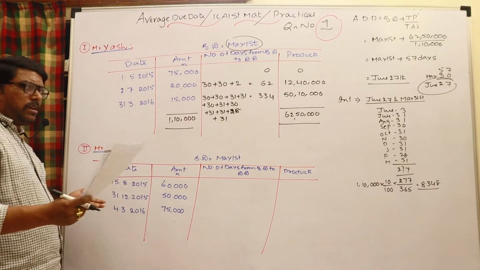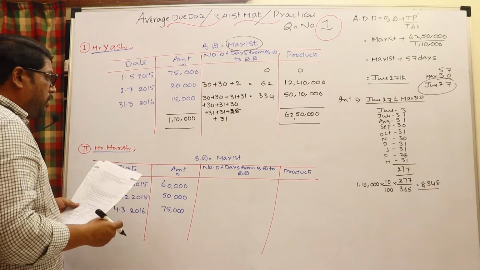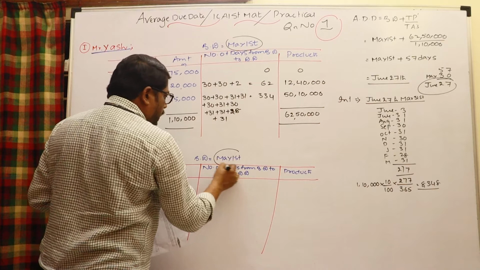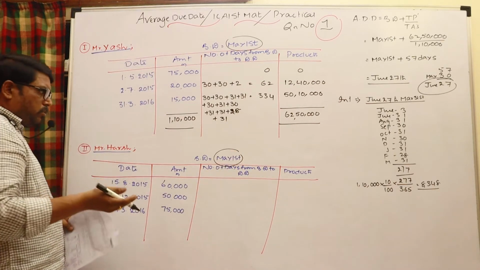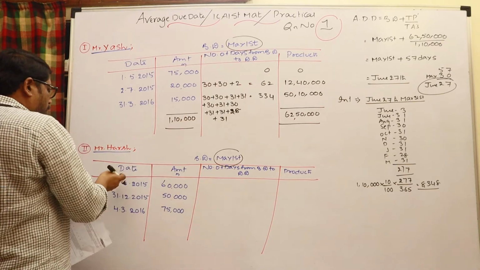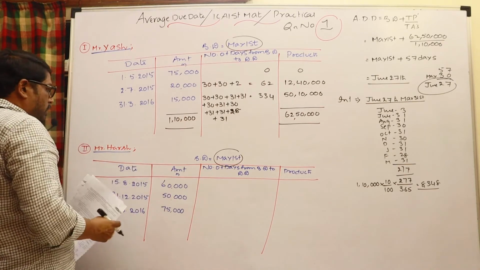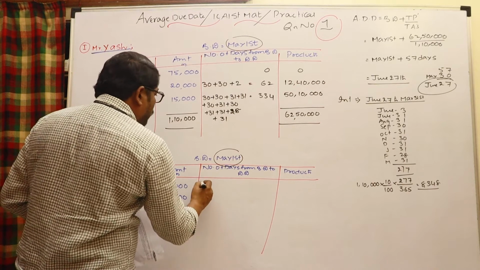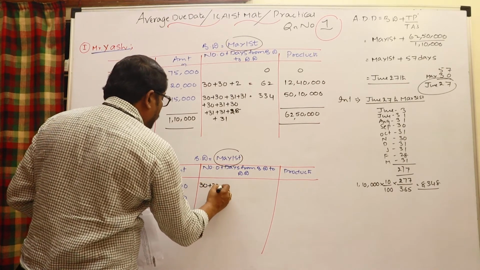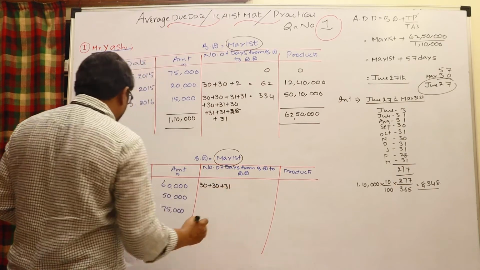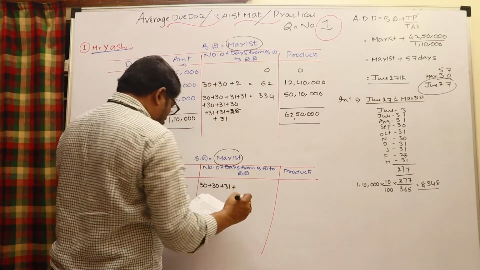Let us go to Mr. Harsh. Even here also, May 1st, the same date, is taken. Otherwise you can take any one of these dates also as the base date, there is no problem. And from May 1st to here, this is August 15th. May 1st, in the sense, in May 30 days are there, June 30, July 31 and August 15th.